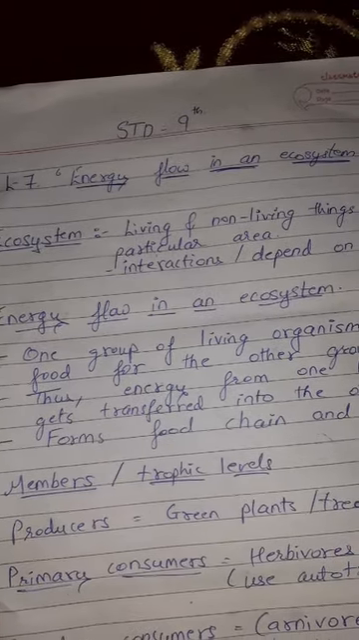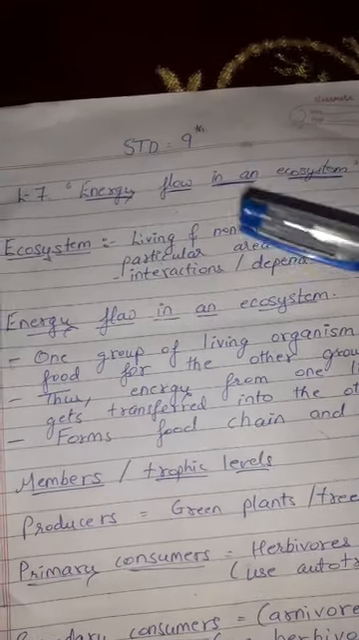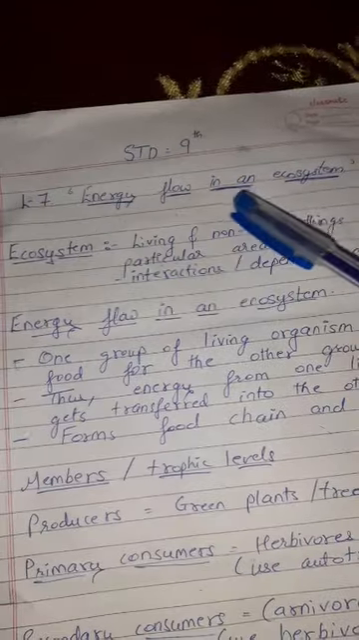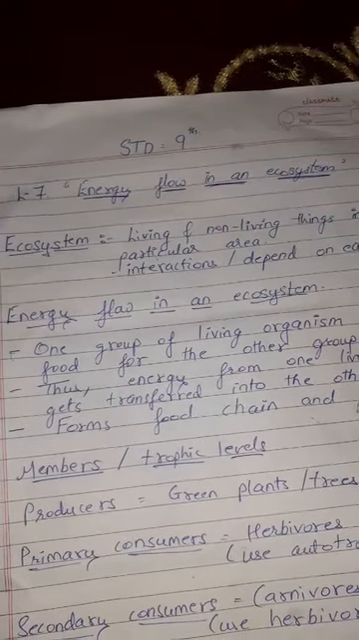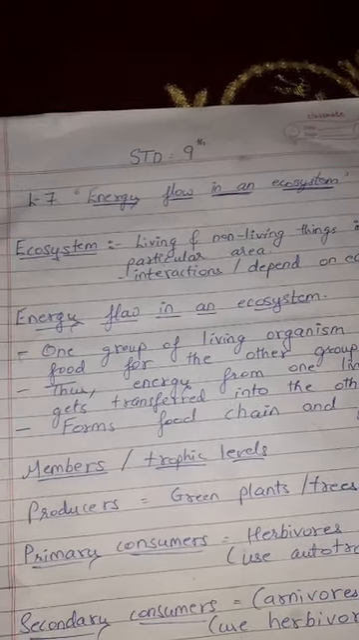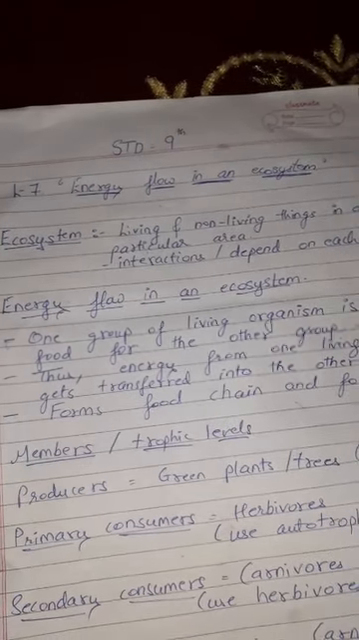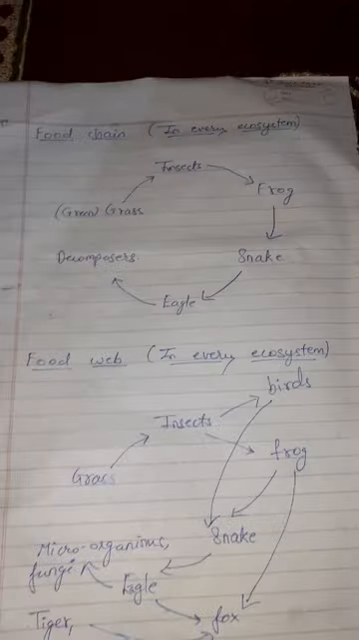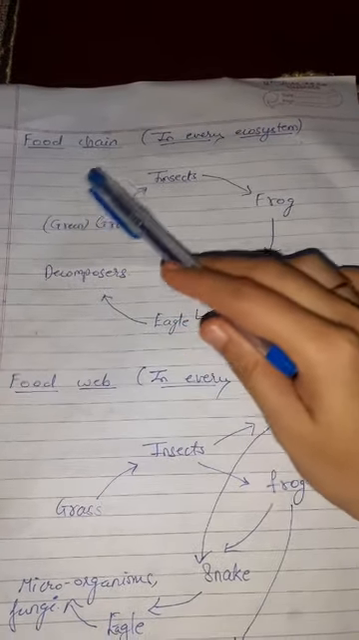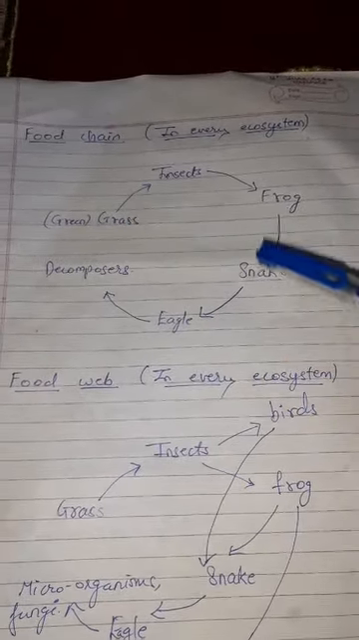From Standard 9th, Science 2 subject, Lesson number 7, Energy Flow in an Ecosystem. In the last video, we have seen what is an ecosystem, trophic levels and food chain. This is the diagram of the food chain that we have seen last time.